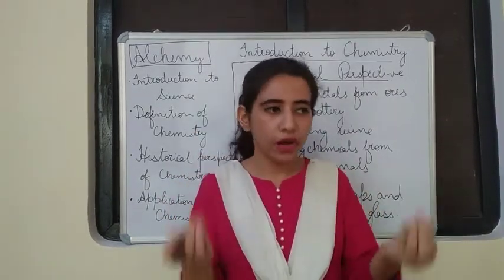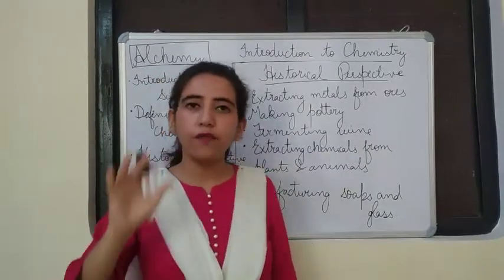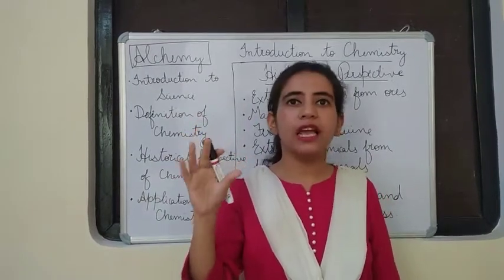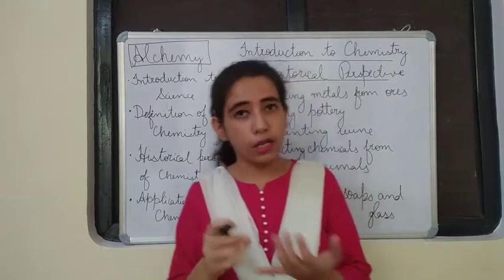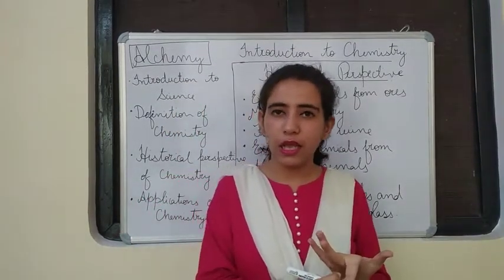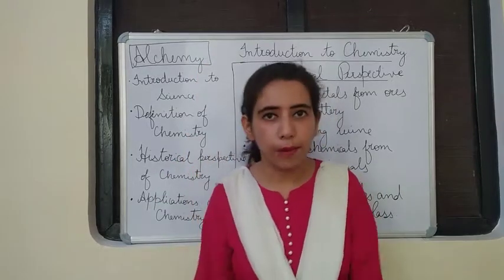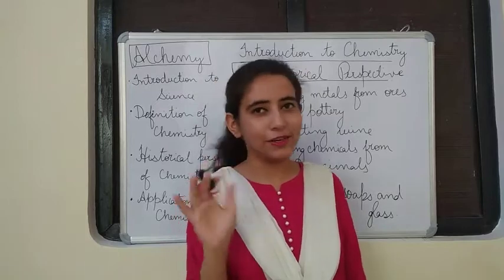We are going to make the known metals into gold, and for that the people started doing different kinds of experiments. They started doing liquefaction, sublimation, distillation, ionization, and all these chemical processes they applied. But do you think they succeeded in that? Of course not, they did not succeed.